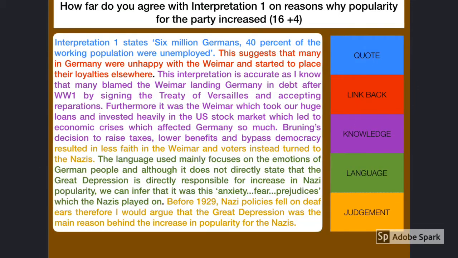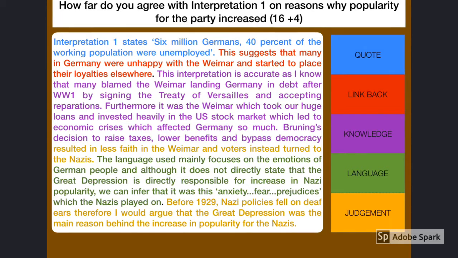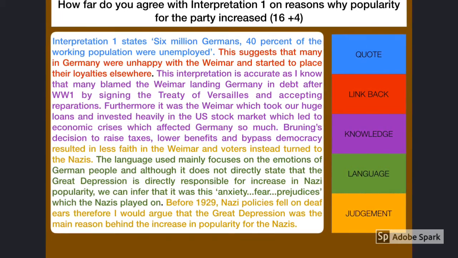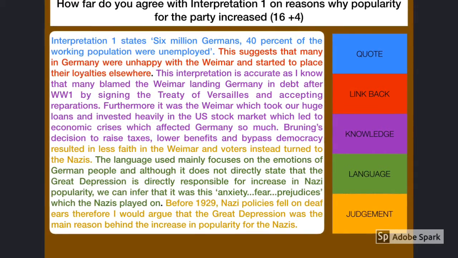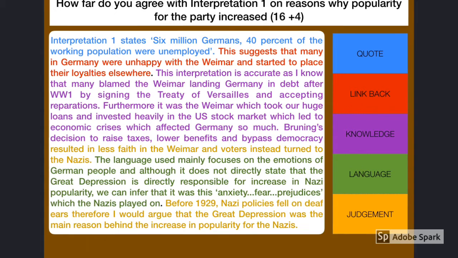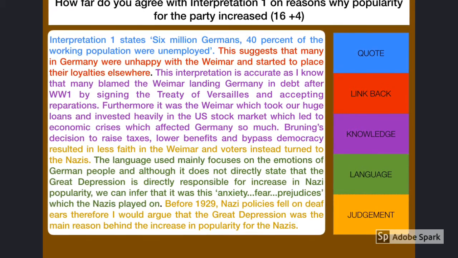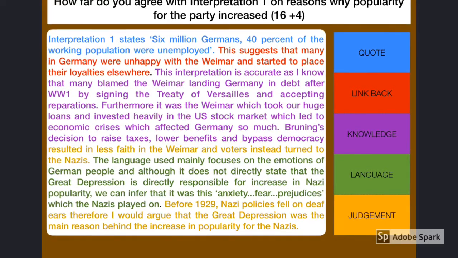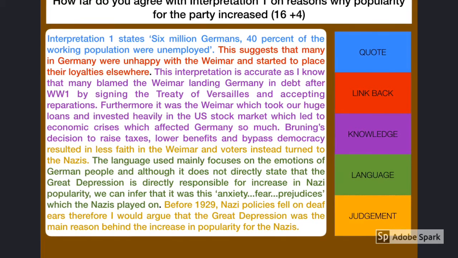Again, just to make the student response a little bit easier, it's been colour-coded in terms of the different elements that you need to include for a good interpretation 16 marker. This is obviously only one half of that particular question. You'll be expected to do both interpretations and ideally a short conclusion on which interpretation you agree with the most. So like I said before, take a screenshot or pause the video and have a proper read.